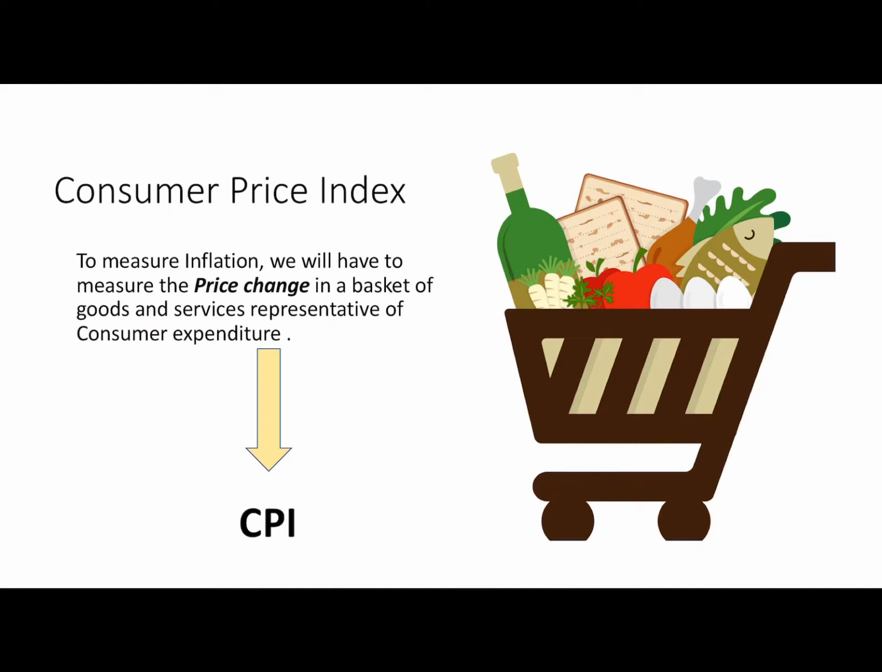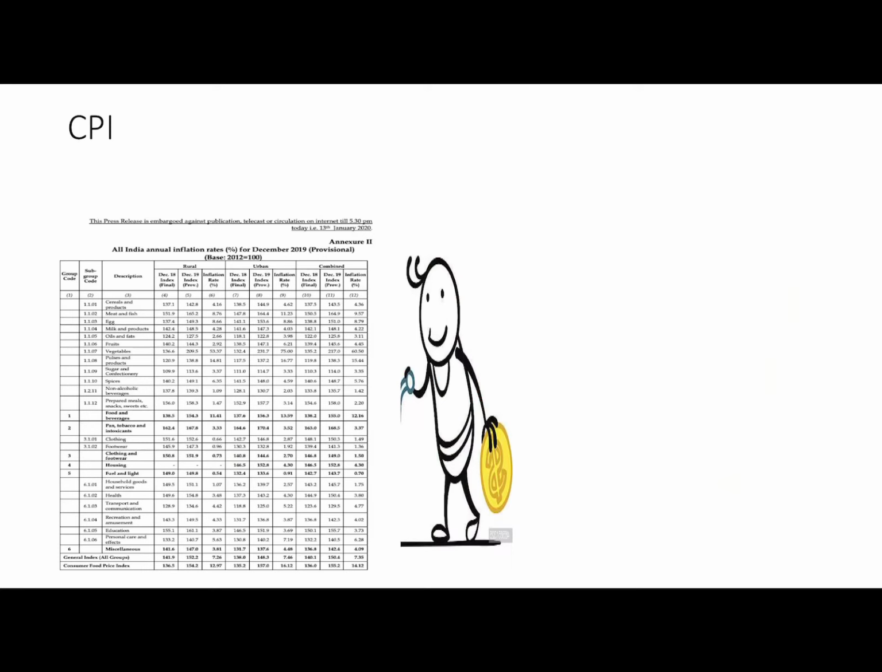The first is consumer price index. Consider this as the basket of your essential needs, essential goods and services, which you need on a day-to-day basis and on which you, the consumer, spend your money. So let's see actually what this basket contains. This is the CPI index given by the Central Statistics Office, Ministry of Statistics and Program Implementation, which releases the CPI index. This is the format in which CSO releases the CPI index.